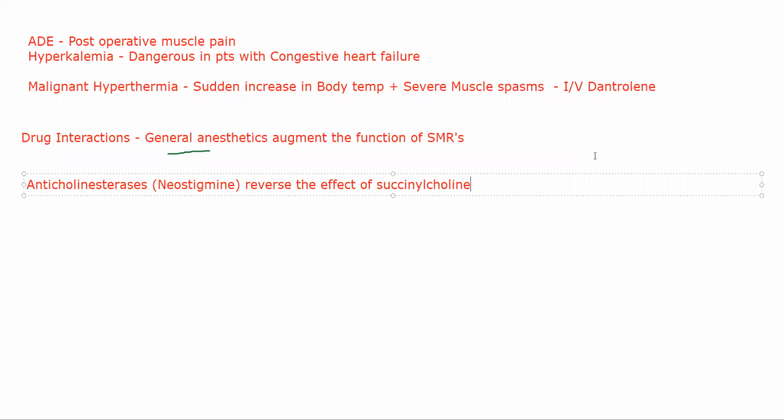So that question lies, what do anticholinesterases normally do? What is the function of anticholinesterases? Here I'm giving an example of neostigmine. You can take any other, physostigmine, neostigmine. There are several ones.